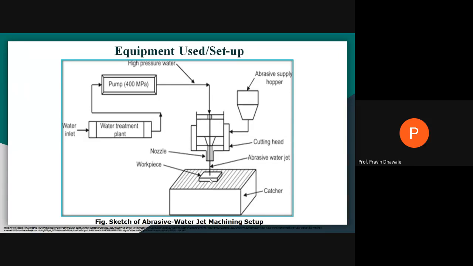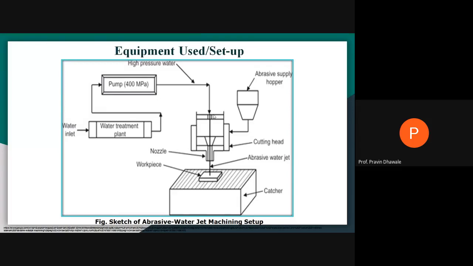And the catcher is filled with water, because the high velocity water jet may harm the base of the workpiece or the fixture. In this tank, you are providing water. Its velocity is neutralized when it passes through the water present in the catcher, so it will not damage the base of the fixture mechanism or catcher.